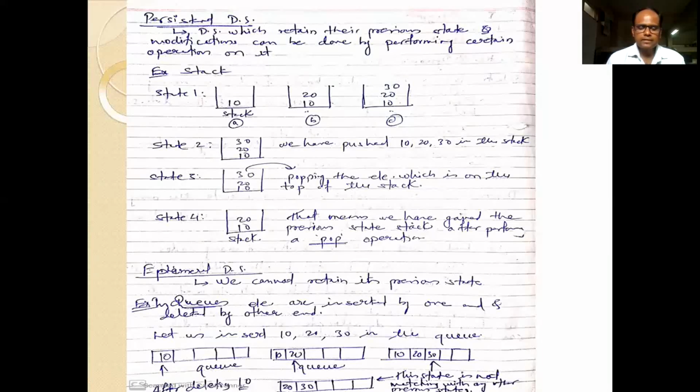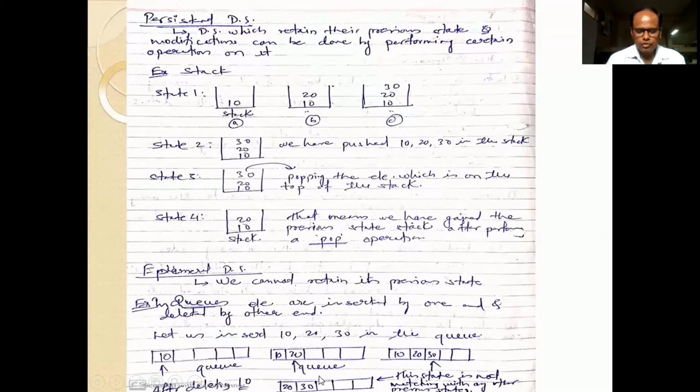Suppose we have inserted 10, 20, 30 in the queue. So first we insert 10, then 20, then 30. In the last figure we have 10, 20 and 30. This is the state of the queue. If you delete 10, we will get the queue in this way, 20 and 30.